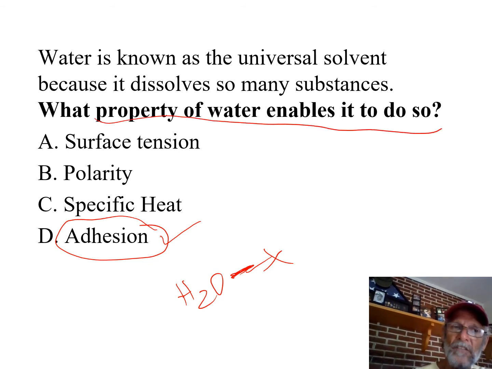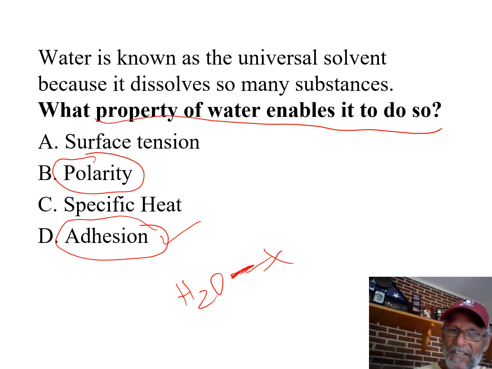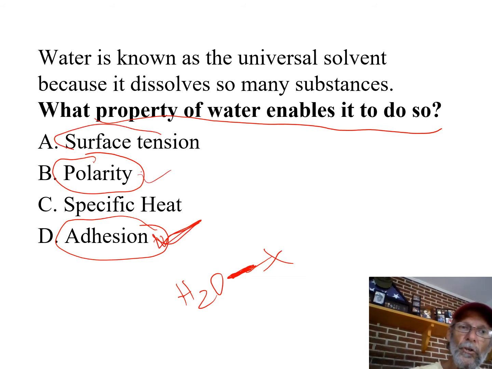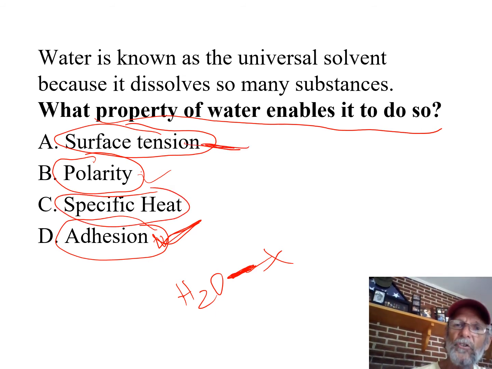A better answer is polarity is the property of water that lets it stick. Adhesion is kind of a thing that happens because water has this property of polarity. So that's why you could make a case for this one, but this is the right one. And these two you can't make too much of a case for. This is about sticking together, but it's about water molecules sticking to each other, not something else that it dissolves. This one is the most wrong of the answers.